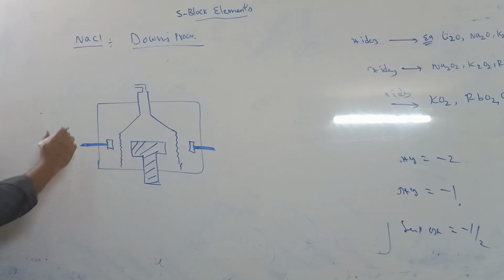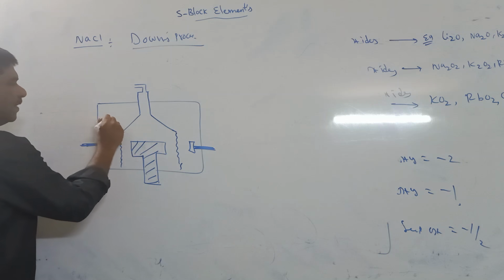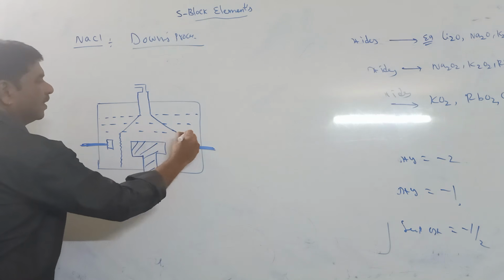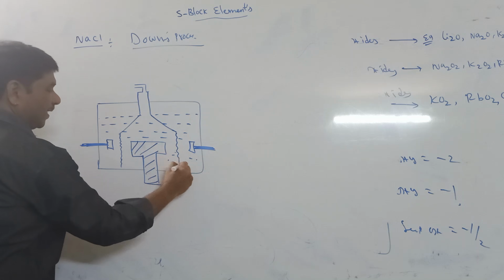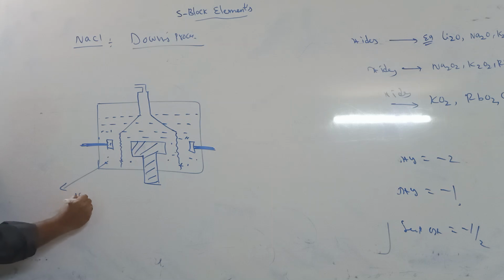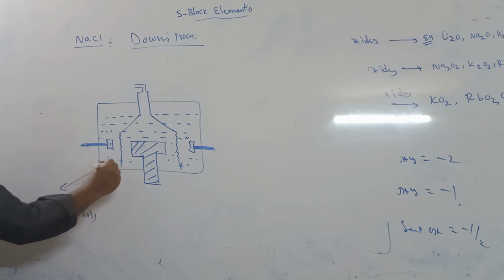In this process, they take one rectangular iron tank. This is filled with NaCl solution, that is called brine solution.